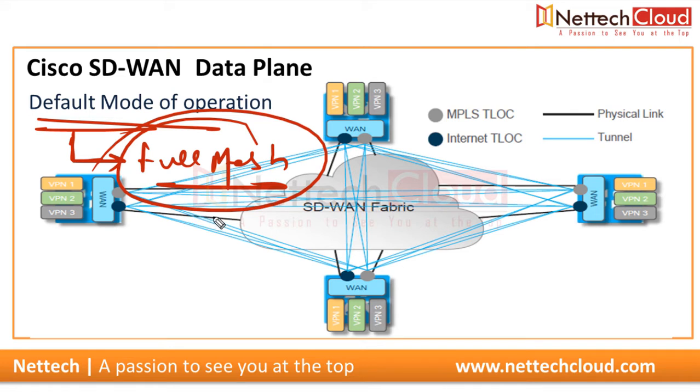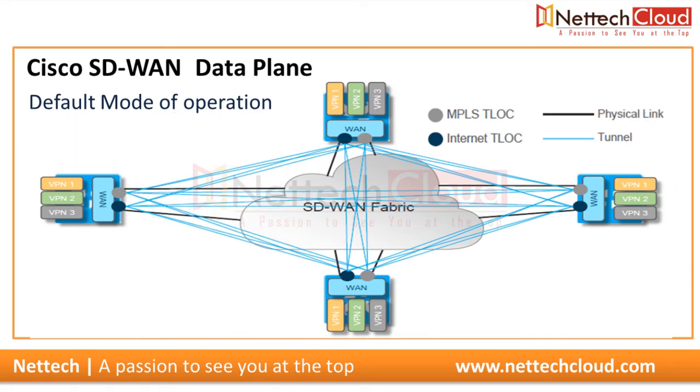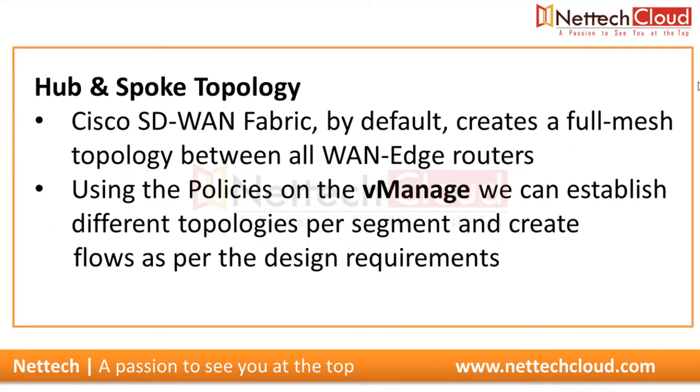Now it's time to change the topology from full mesh to hub and spoke, or maybe partial mesh, in Cisco SD-WAN. The Cisco SD-WAN fabric by default creates a full mesh topology between all WAN edge routers.